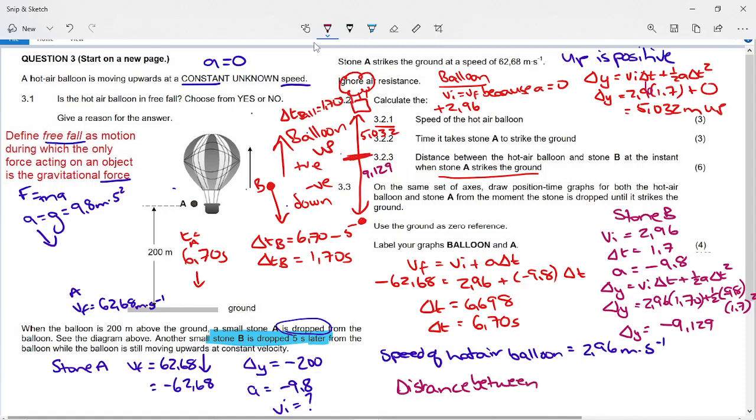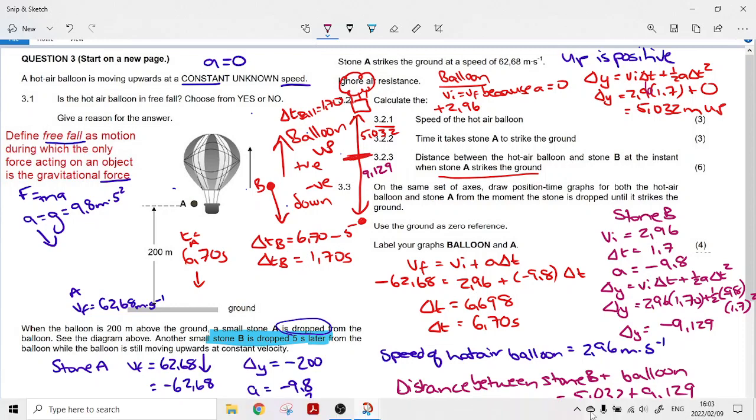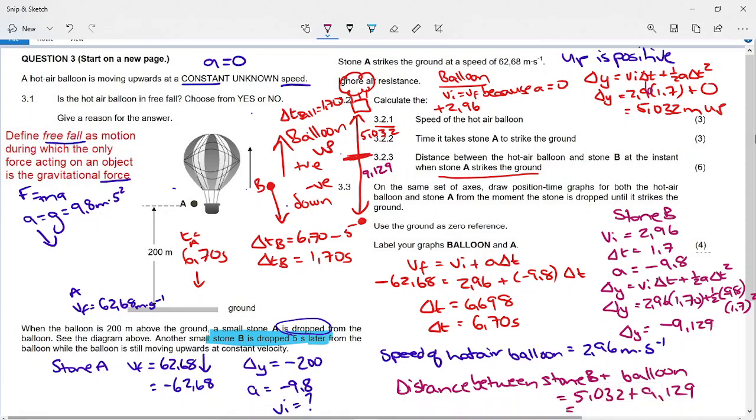So the distance between stone B and the balloon is going to be 5.032 plus 9.129, and if we put that in our calculator and round it to 2 decimal places, we will end up with 14.16 meters. So altogether this is going to be 14.16 meters apart.